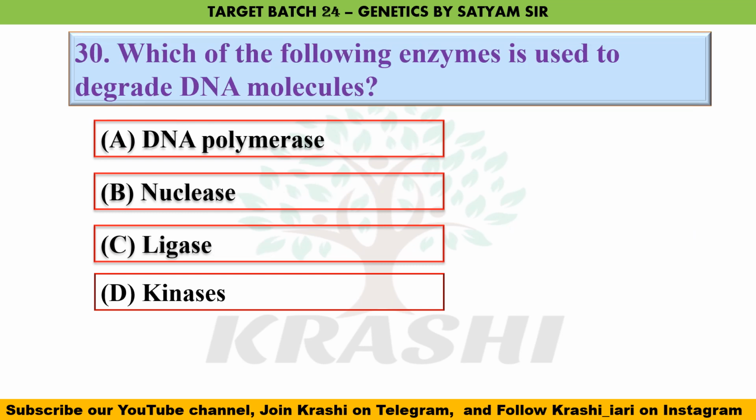Question number 30. Which of the following enzymes is used to degrade DNA molecules? So the enzyme used is called nuclease. To degrade DNA, we use DNase, and to degrade RNA, we use RNase.